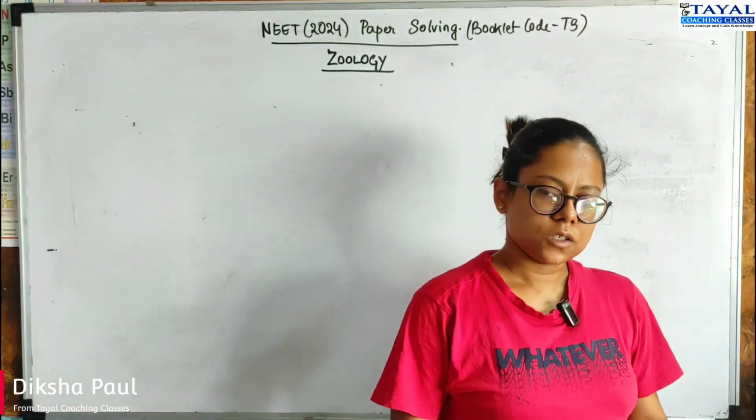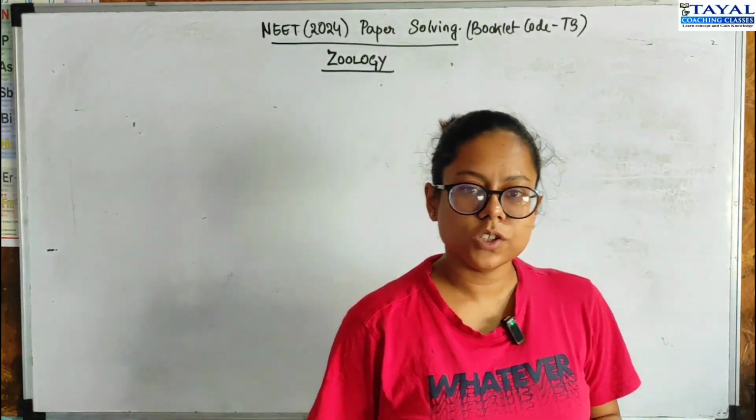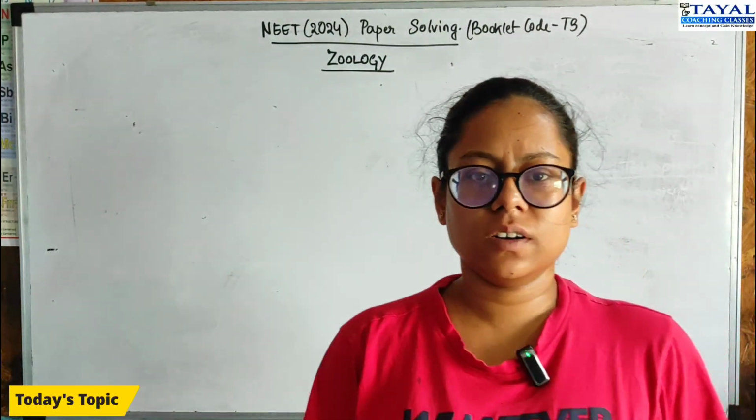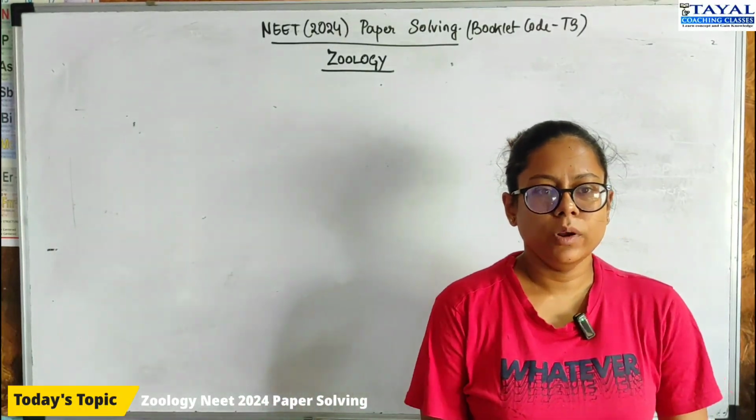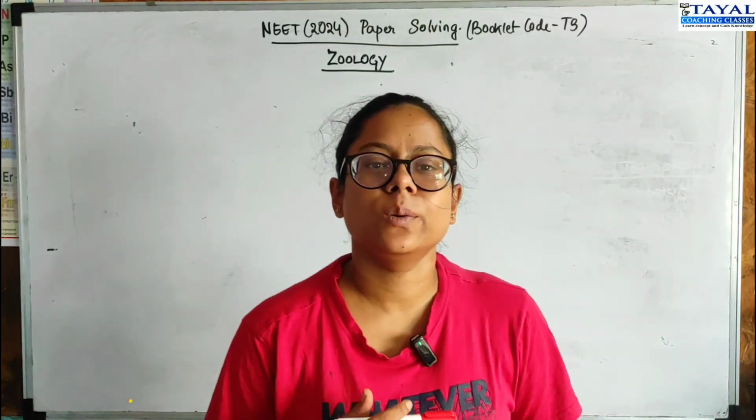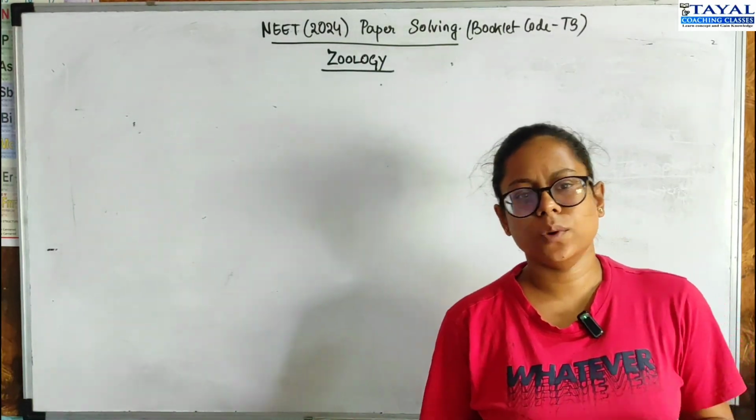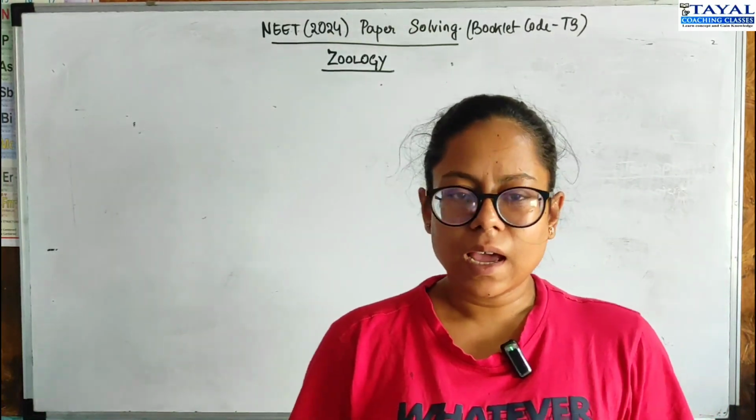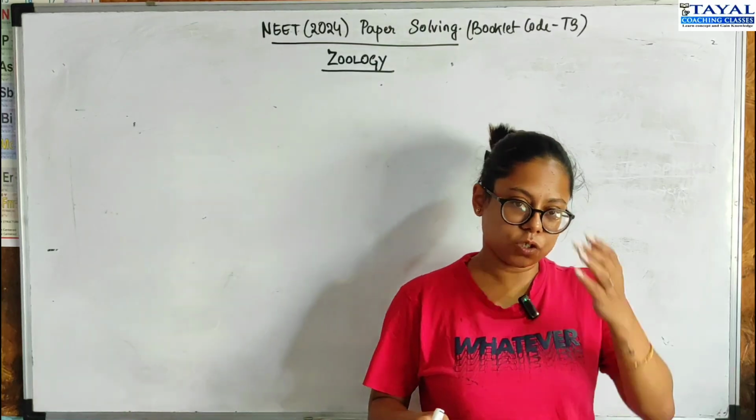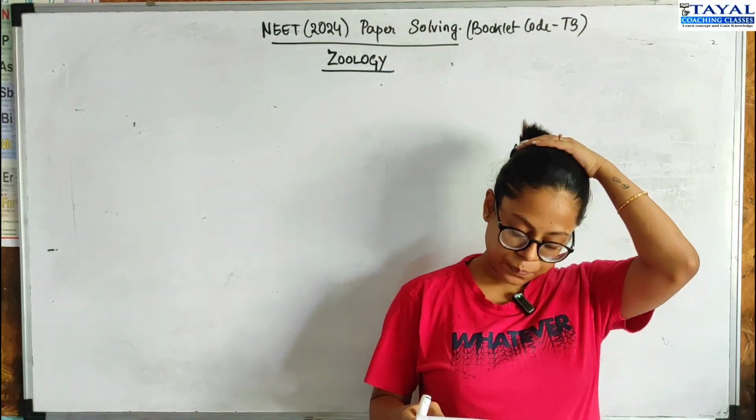Hi guys. So now we will be solving the zoology paper for NEET 2024. We'll do it in the same process. We will try to understand where we can do match the followings easily and where we can do statement questions easily, and we'll see how it goes. Okay? Chalo. Let's start with section A.